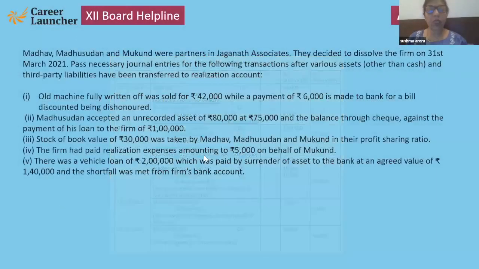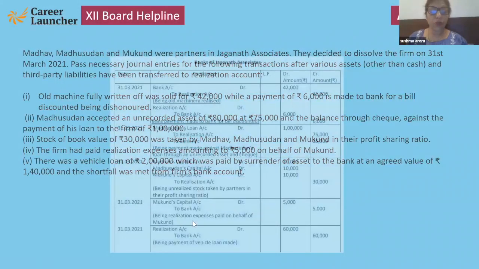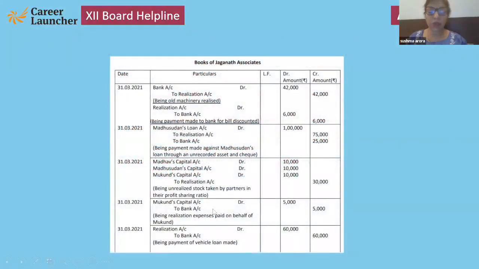Now, firm had paid realization expenses amounting to rupees 5,000 on behalf of Mukund. So Mukund's capital account debit to bank account. The firm paid 5,000 rupees on behalf of Mukund. That's why Mukund's account will be debited.